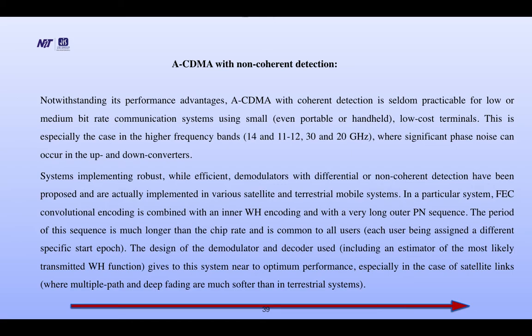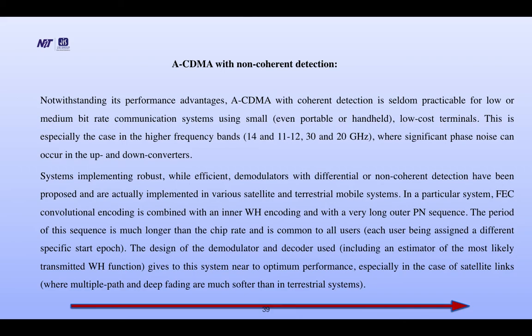ACDMA with non-coherent detection. Notwithstanding its performance advantages, ACDMA with coherent detection is seldom practicable for low or medium bit rate communication systems using small low-cost terminals. This is especially the case in the higher frequency bands, where significant phase noise can occur in the up or down converters.